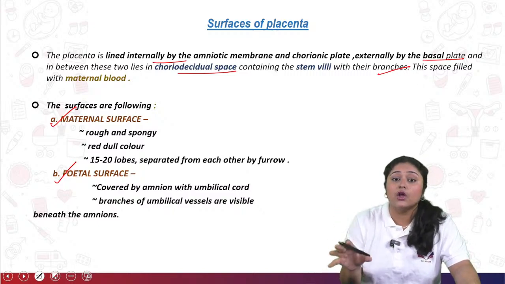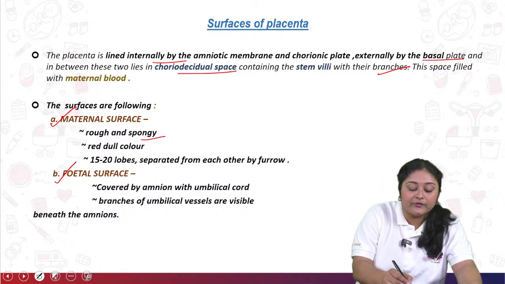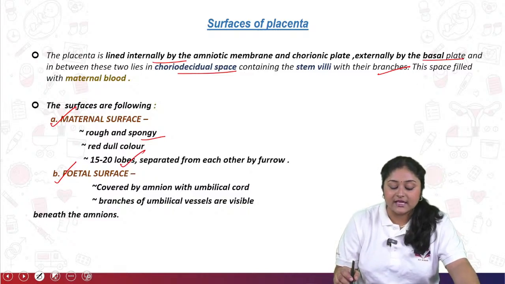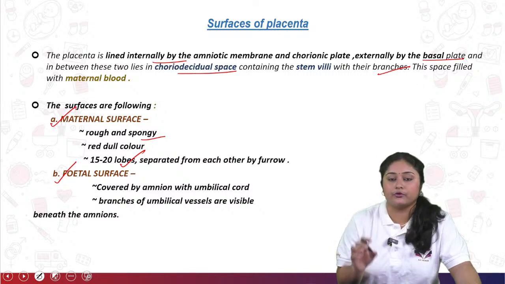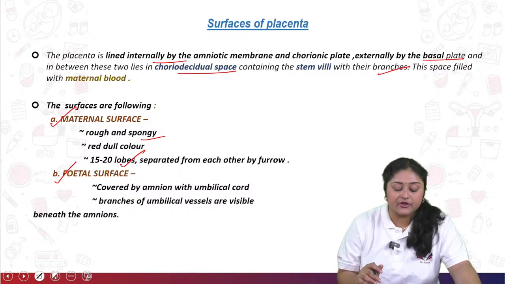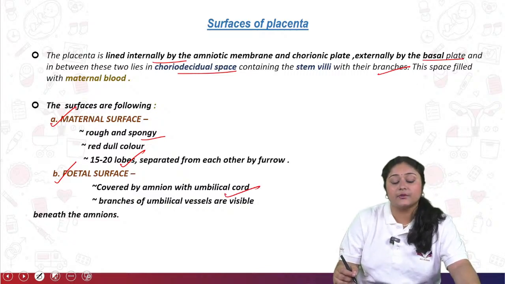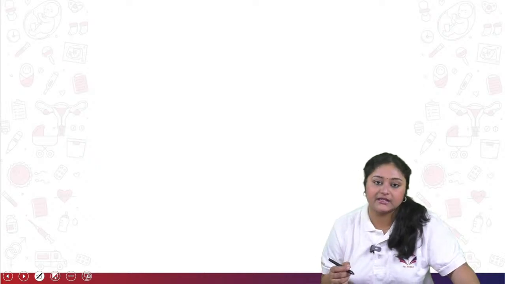The maternal surface is always very rough and spongy, red dull color, and you can see 15 to 20 lobes, which are separated from each other by furrows. A furrow is nothing but like a finger-like fimbri structure. The fetal surface is covered by the amnion as well as the umbilical cord, and branches of the umbilical vessels are visible beneath the membrane.